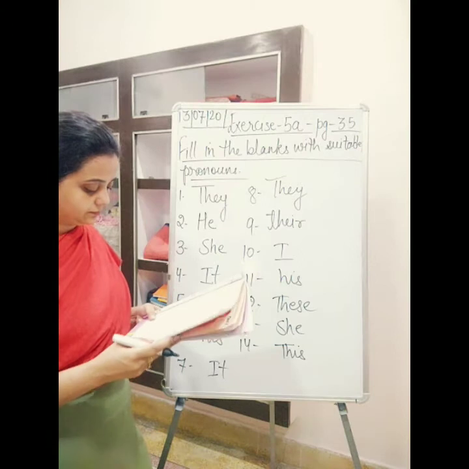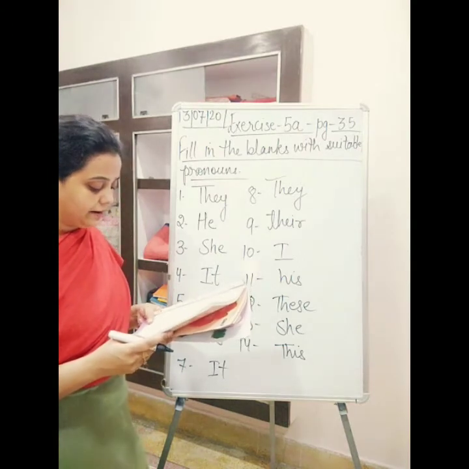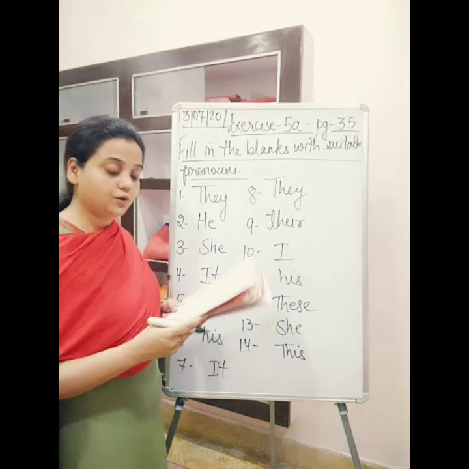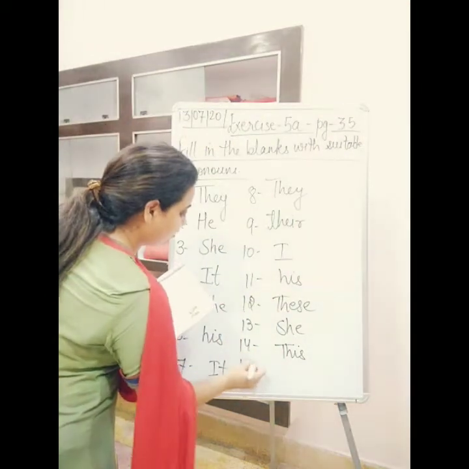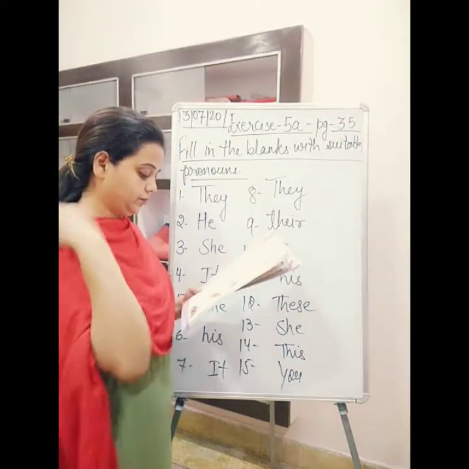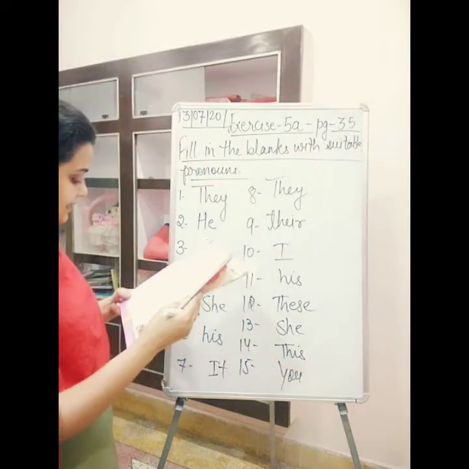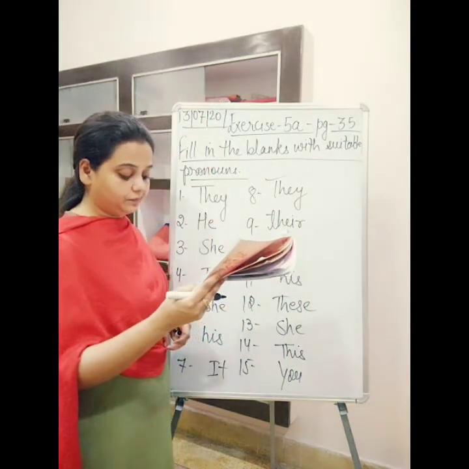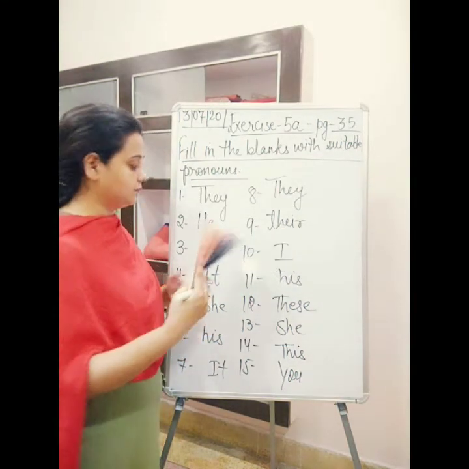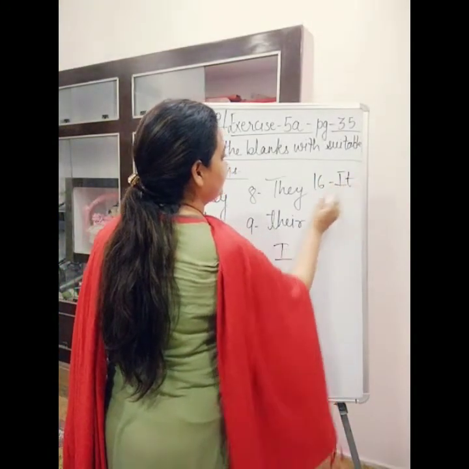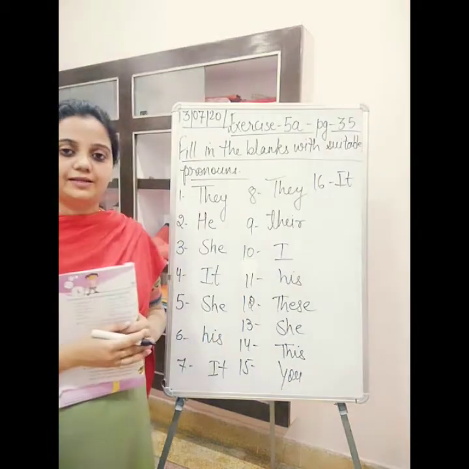Then we are planning a picnic. Will you bring your car? So will you, Y-O-U. Okay, then 16th one, the last one. Ellen bought a new motorcycle. It is red in color. So for motorcycle we are using it. It is red in color.